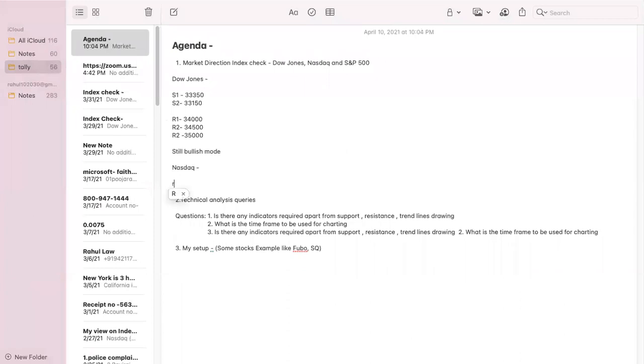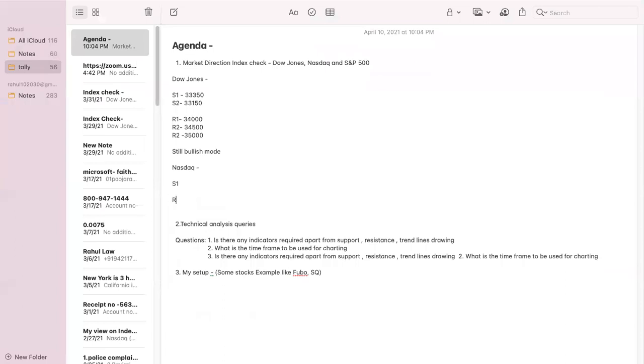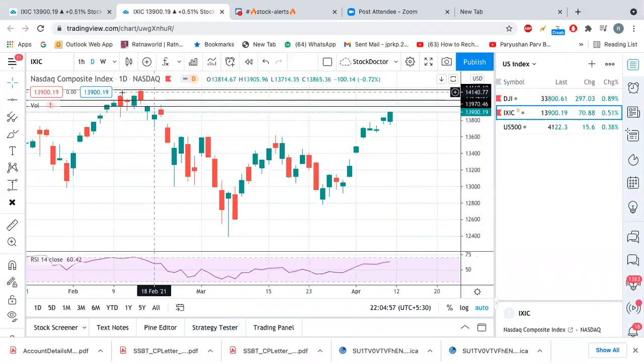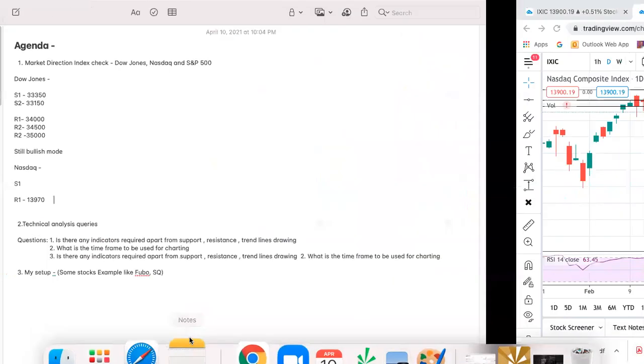Resistance one for the Nasdaq is 13,970.